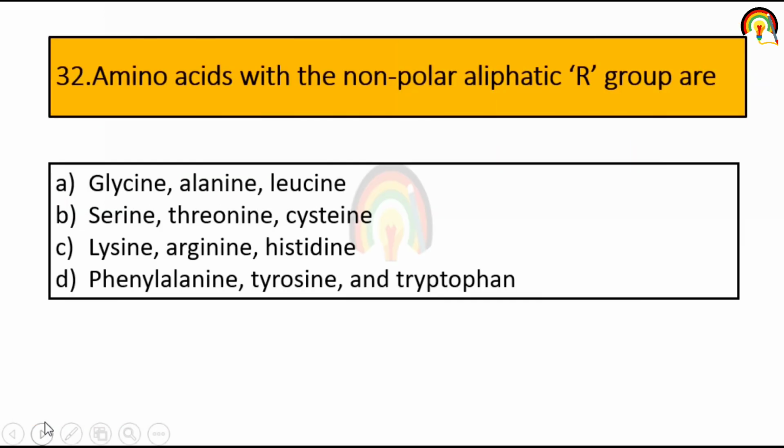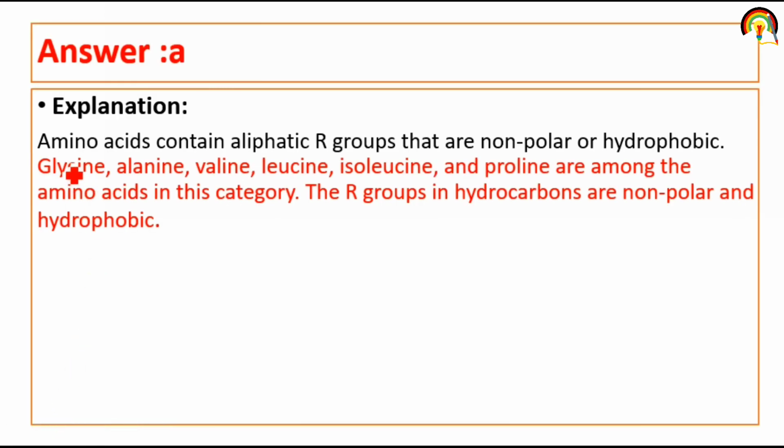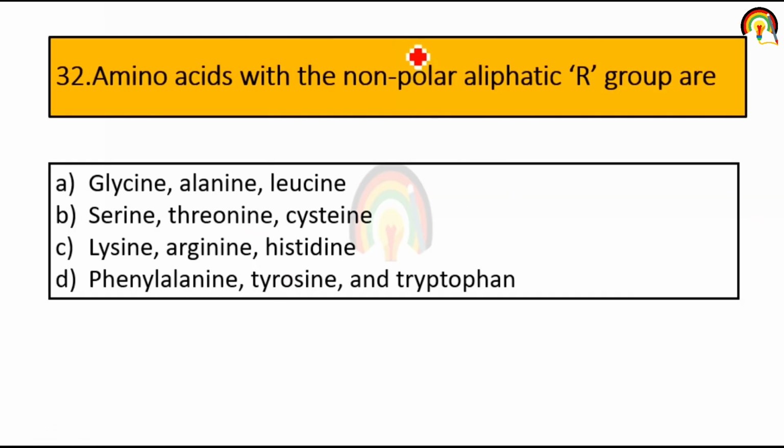Next one. Amino acid with the non-polar aliphatic R group are. So amino acid containing aliphatic R group that are non-polar or hydrophobic. So it's glycine, alanine, valine, leucine, isoleucine and proline. The R group in hydrocarbon are non-polar or we can say hydrophobic. So non-polar aliphatic R group are glycine, alanine and leucine. It's first one.